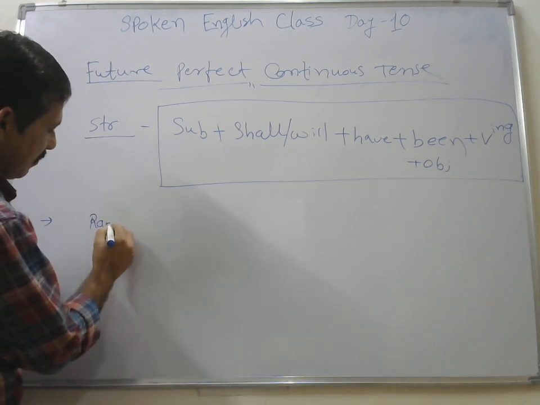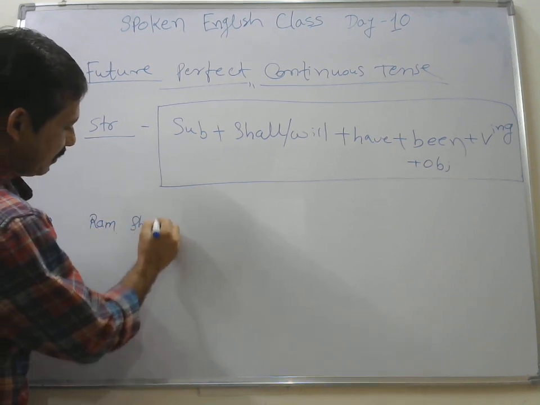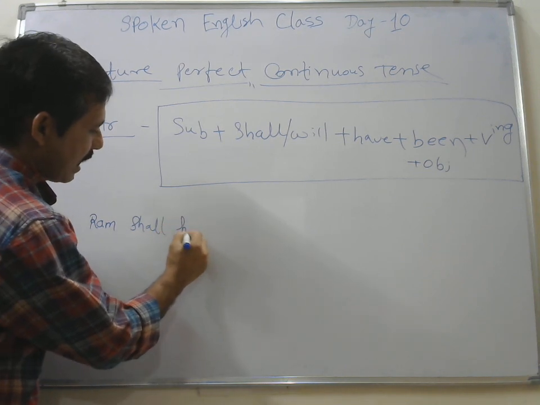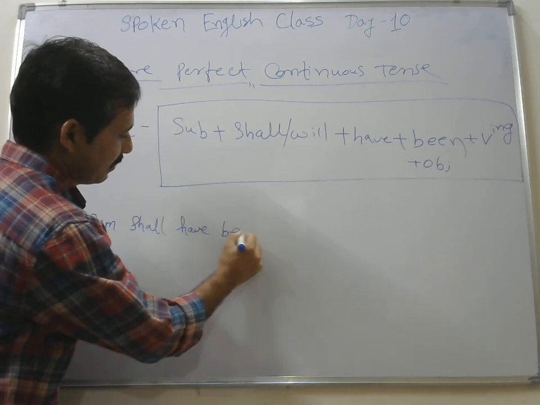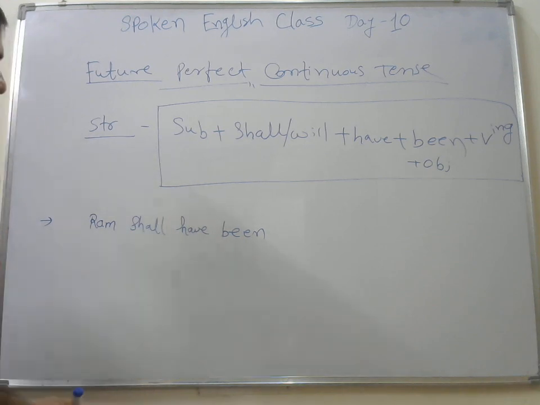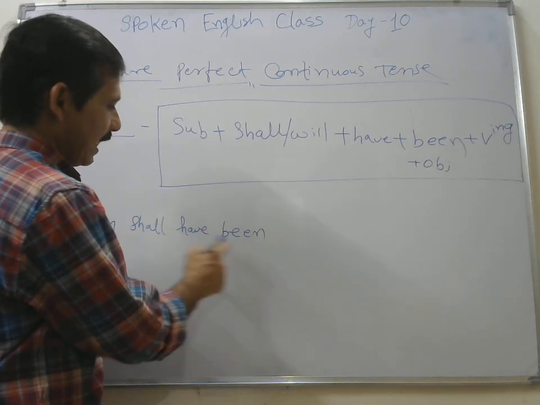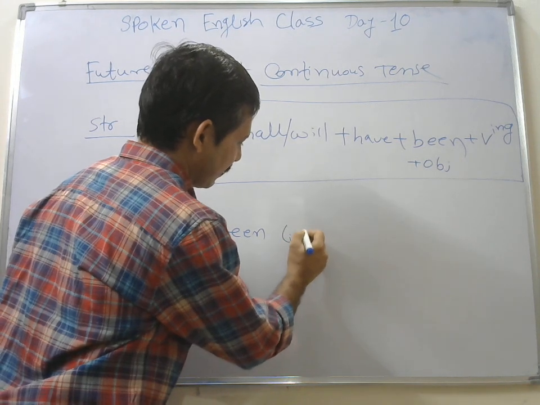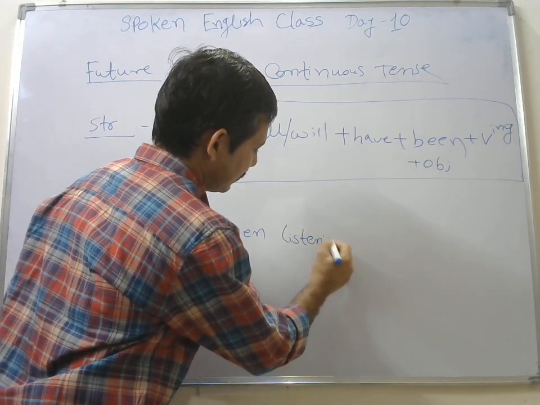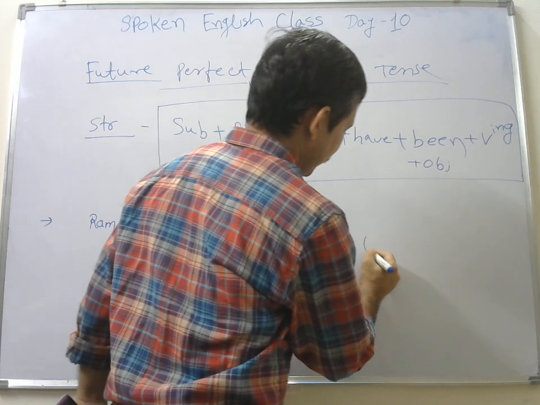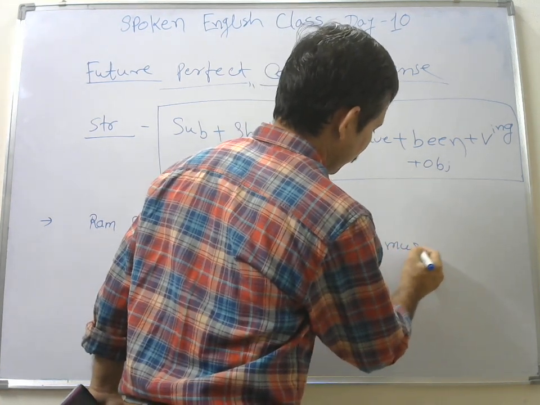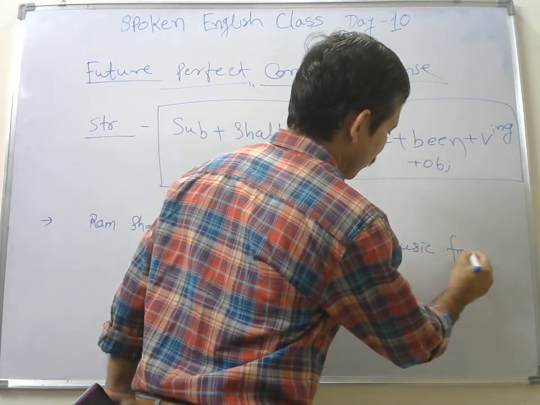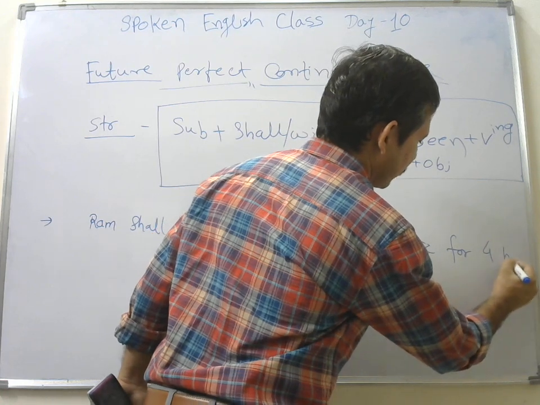Ram shall have been listening to music for 4 hours.